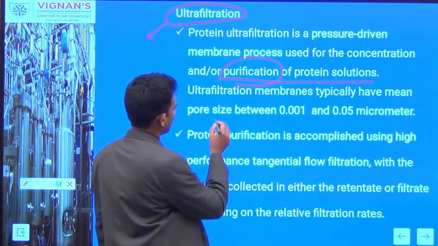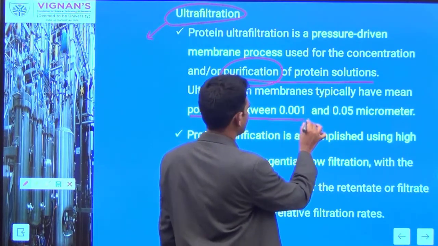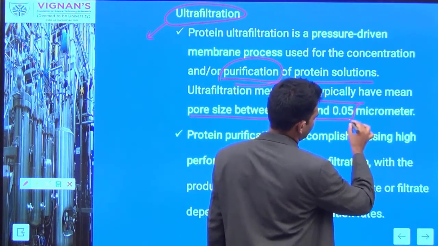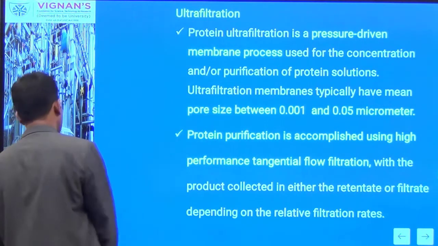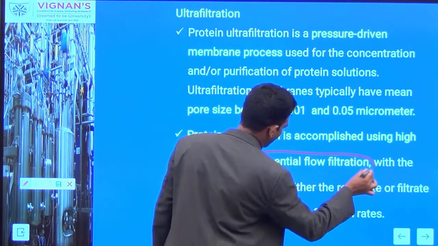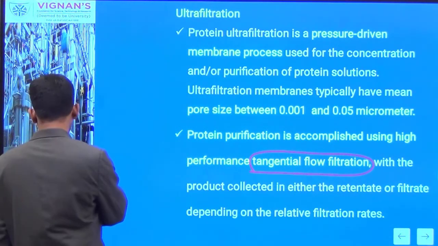Here we have represented the ultrafiltration, where the membrane pore size varies between 0.001 to 0.05 micrometer. Here you can see, this ultrafiltration process usually is achieved by a tangential flow. It is nothing but a cross flow filtration process.